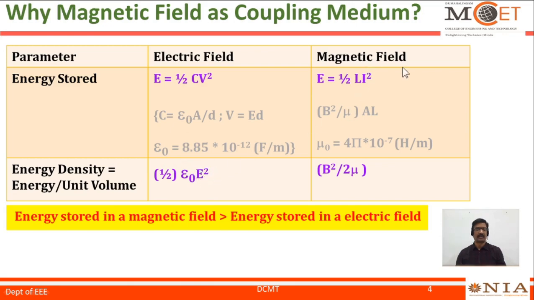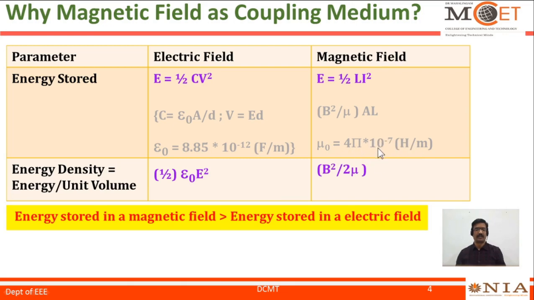Energy stored in a magnetic field is E equals half Li square, and the corresponding energy density is equal to B square by 2 mu. Mu is the permeability, which is equal to mu naught into mu r. Mu r for free space is equal to 1, and mu naught, the absolute permeability, is equal to 4 pi into 10 to the power minus 7 Henry per meter.